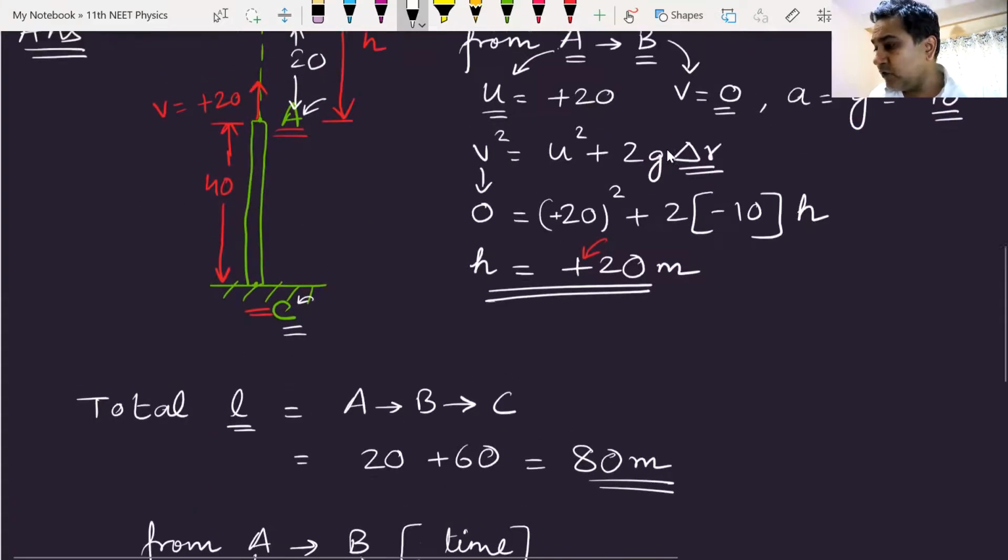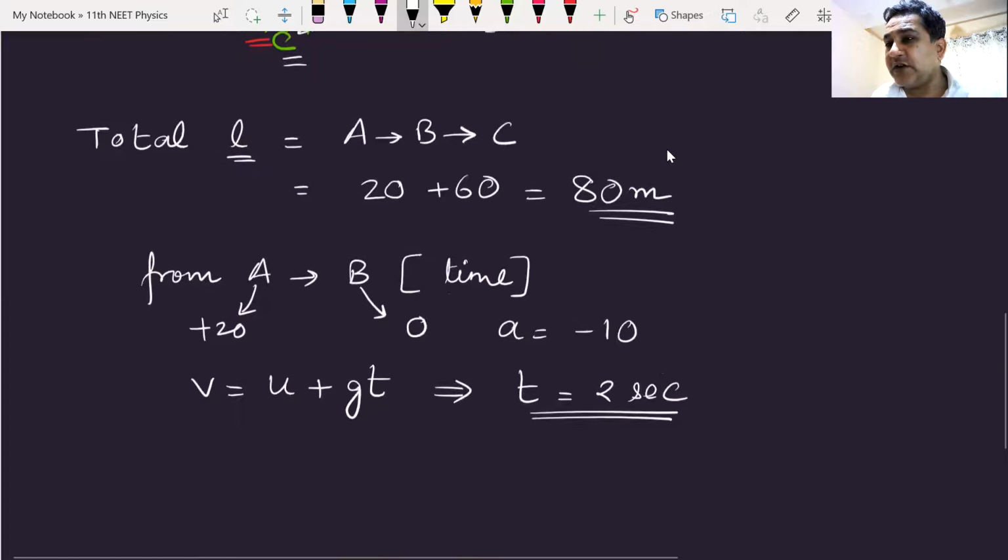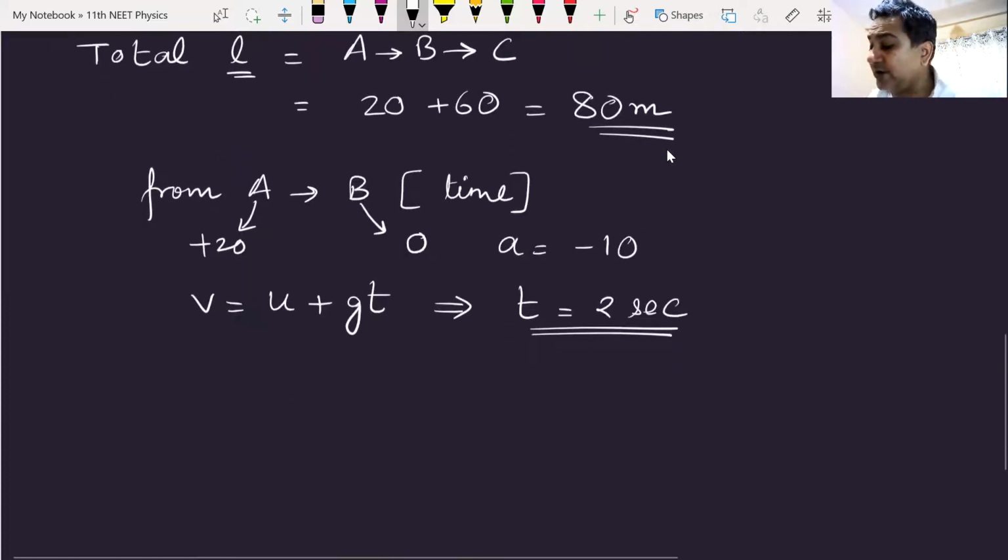Now, let us move ahead in the question. The ball is at point B, and from B to C it is going to go. Now I am going to make the equation.